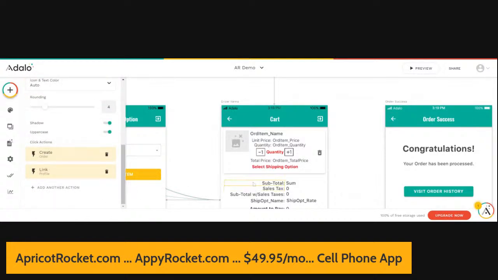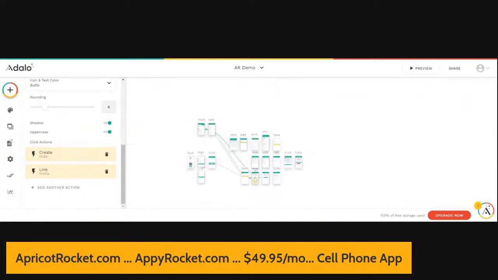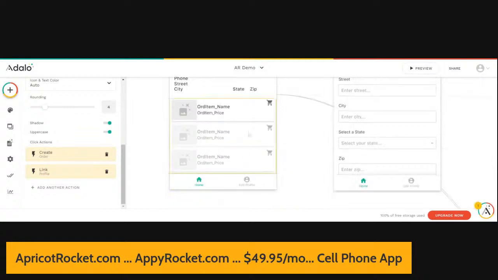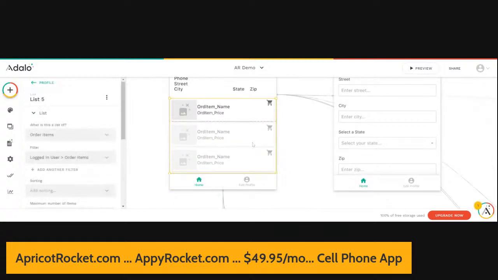Now, where do we go? We go to the profile page. And so the profile page is up here. So we're going to zoom in up here. And this is where the data comes in. So if I click in this list box area, this is a list of the order items for the logged in user. It's the order items for the logged in user.